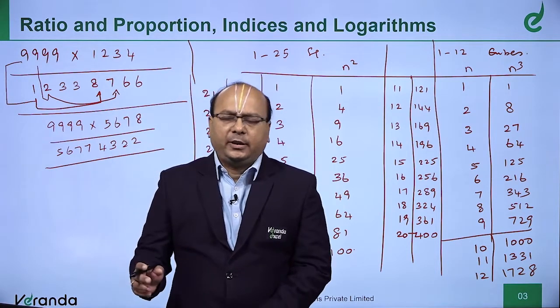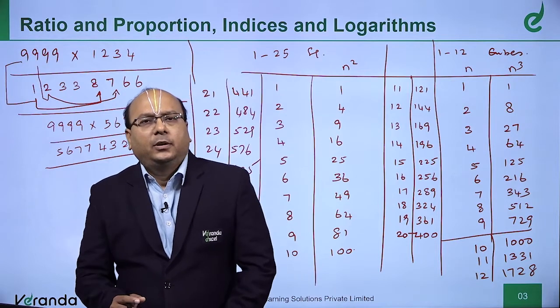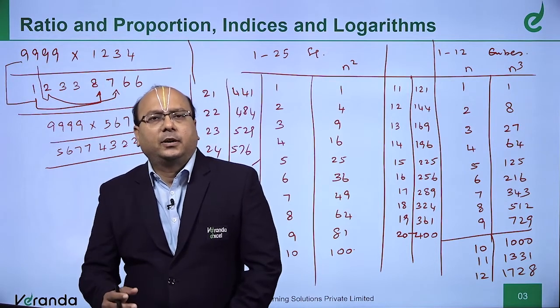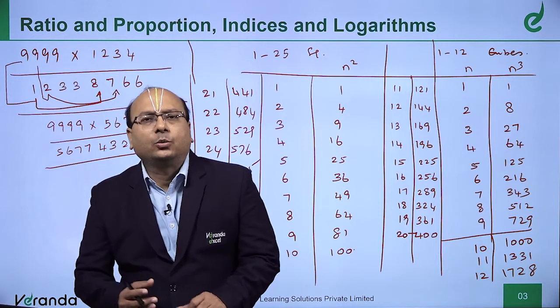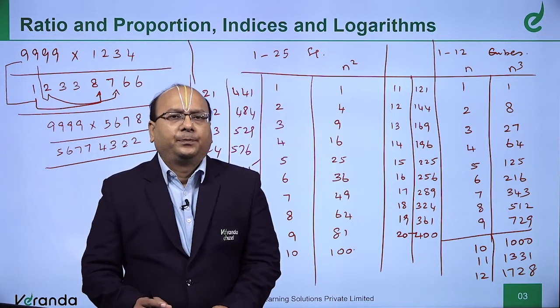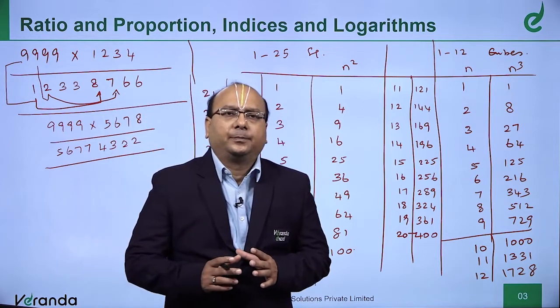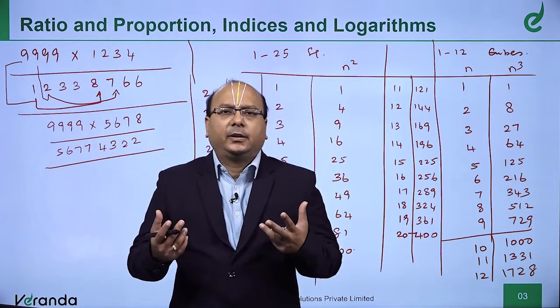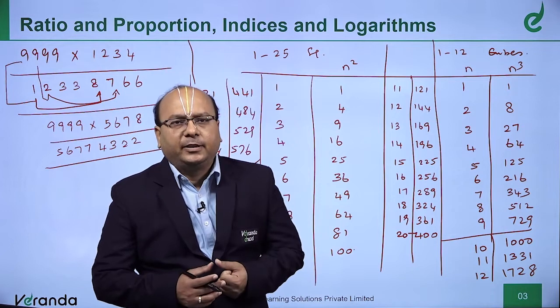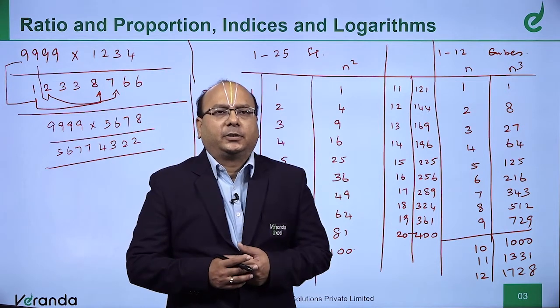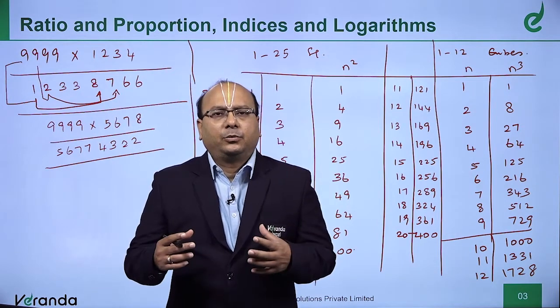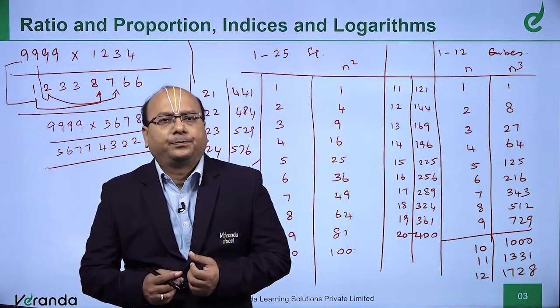You may wonder why this person is talking about numbers and other stuff rather than giving an intro to ratio and proportion. I would say this is very, very important. Basically, the analytical ability is very, very important for a chartered accountant. So, you need to be very strong in numbers.